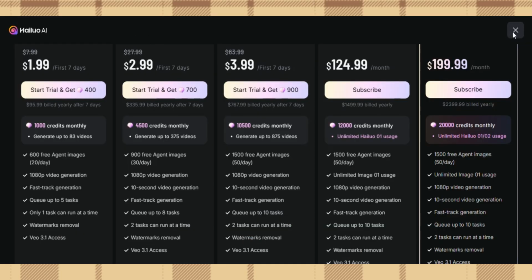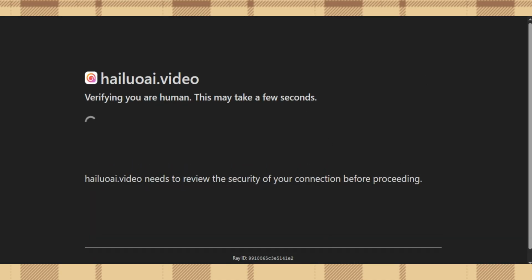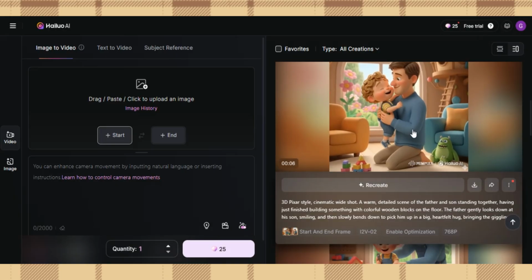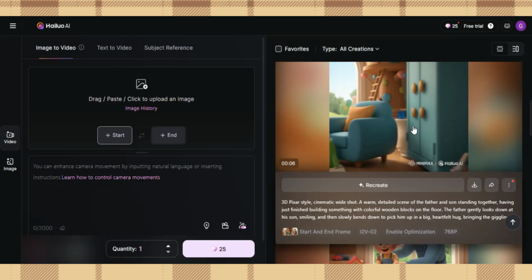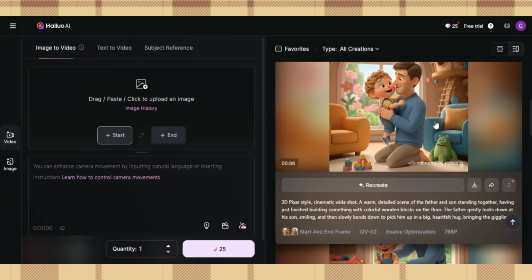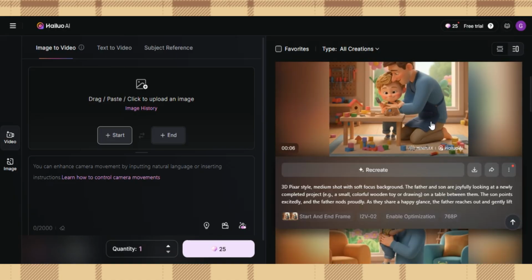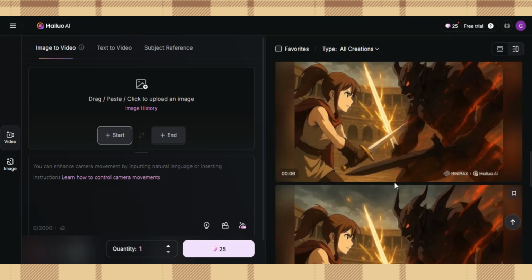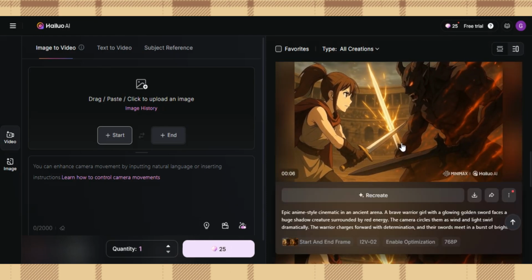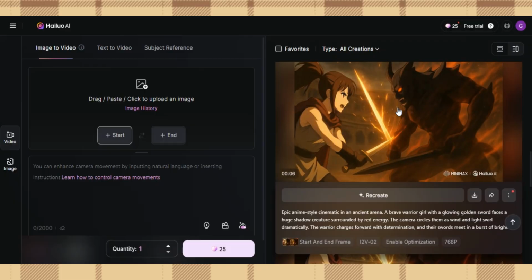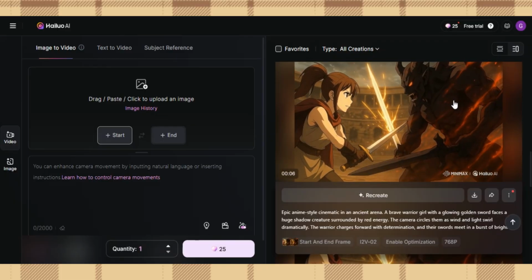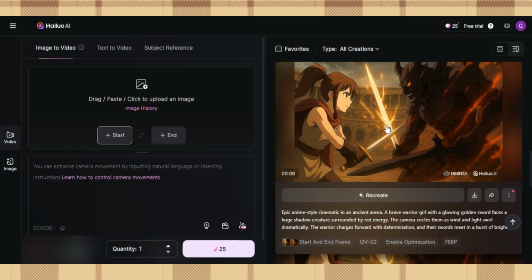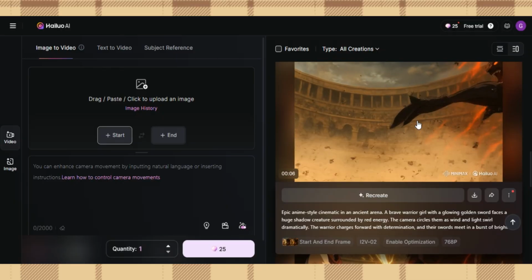Now let's take a good look at the videos I've made. This one I've already showed you, where the father is hugging the child, and this one where they are working together. All these are 6 second videos. This one I did as an animation, the demon and the slayer, the demon slayer kind of stuff. You can see how cool it looks. This is just an image turned into a video.